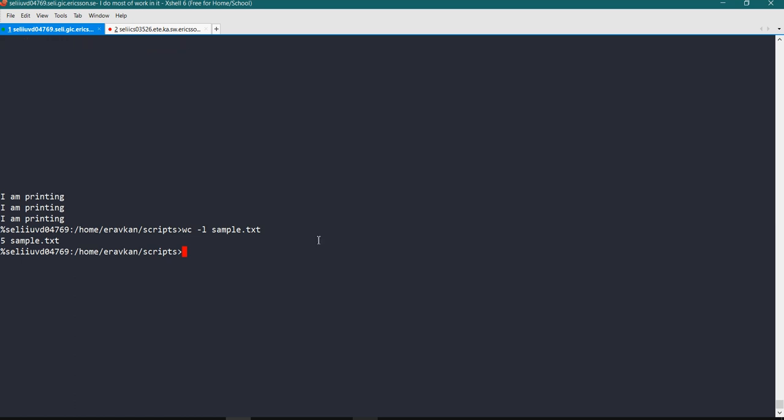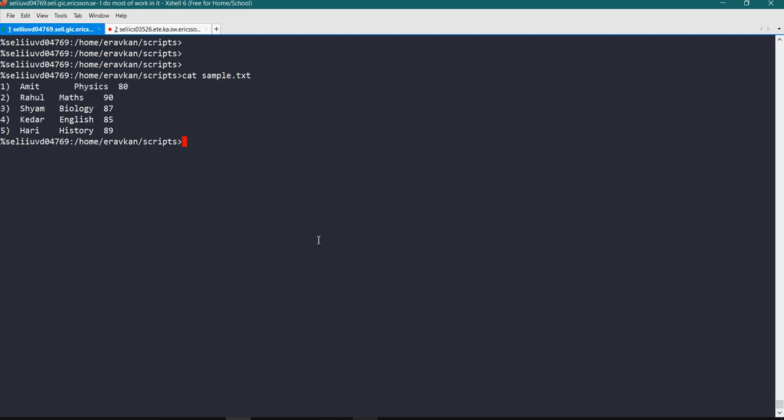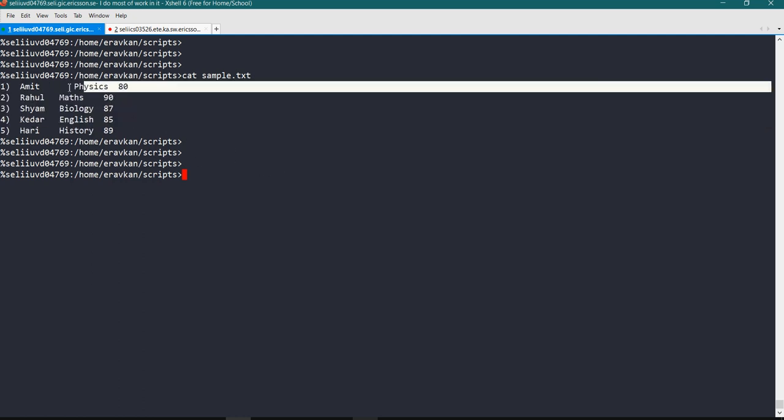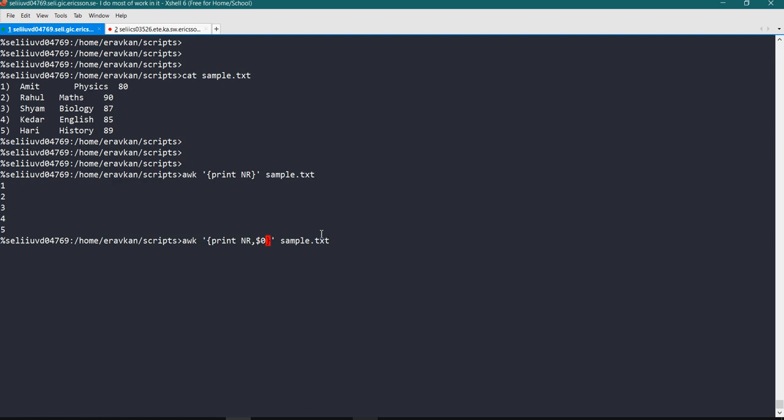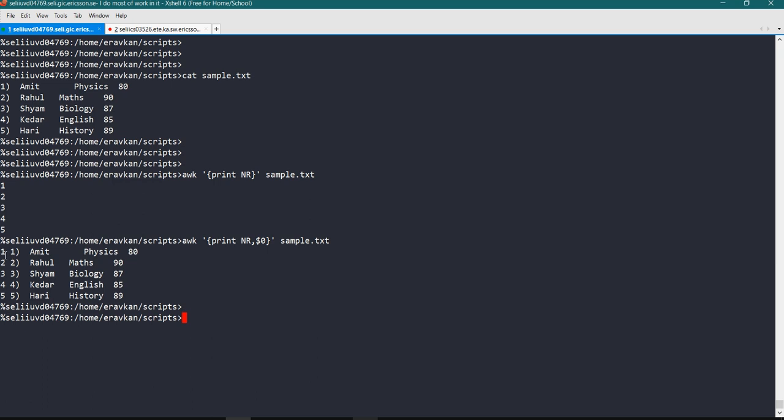Let me show you the file structure. What is NR? NR is number of records. Or I can say this is record 1, this is record 2, this is record 3. So suppose if I want to print number of records in my file, I will write NR. See, it is printing simple line number, first record, second. Then I can print my complete file also here. So this is first record NR, this is second, this is third, fourth, fifth.